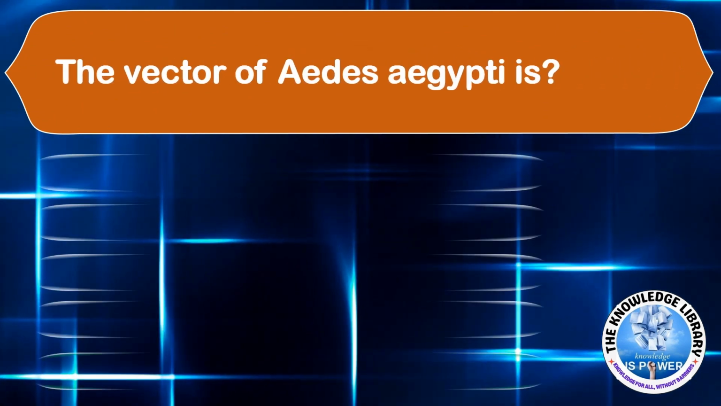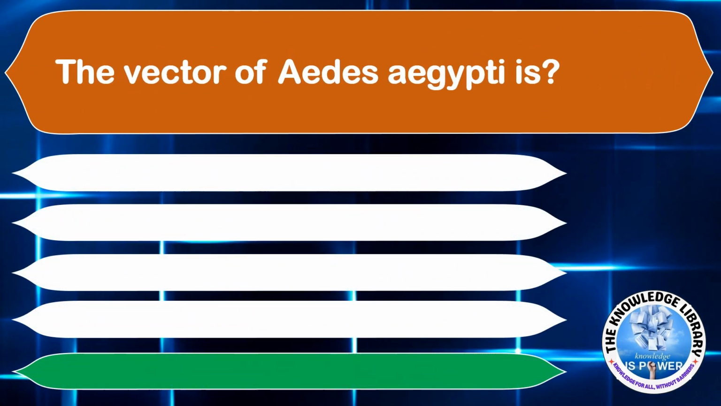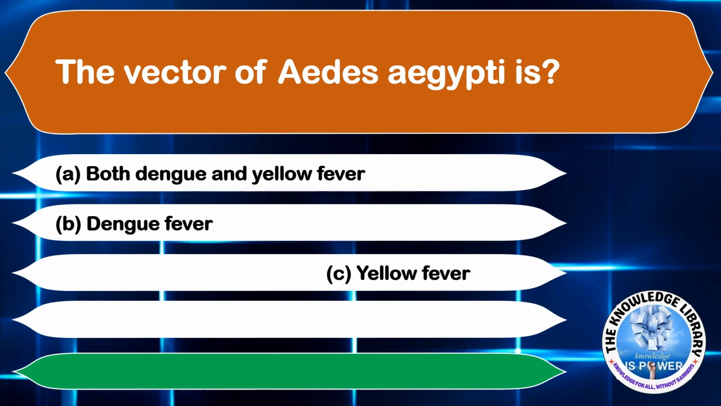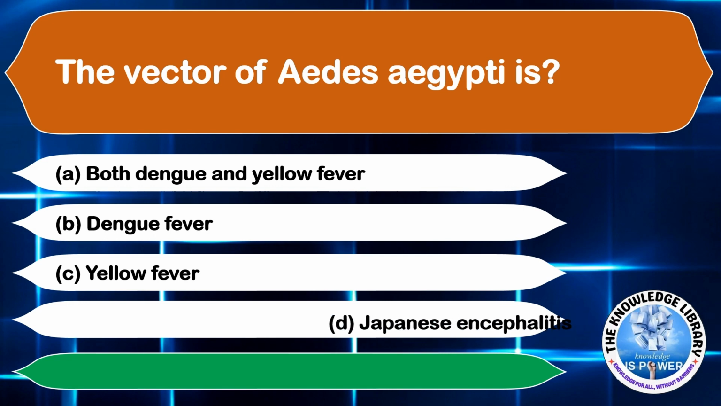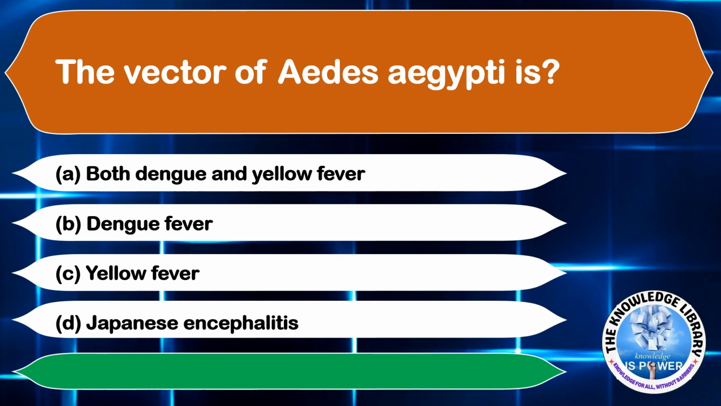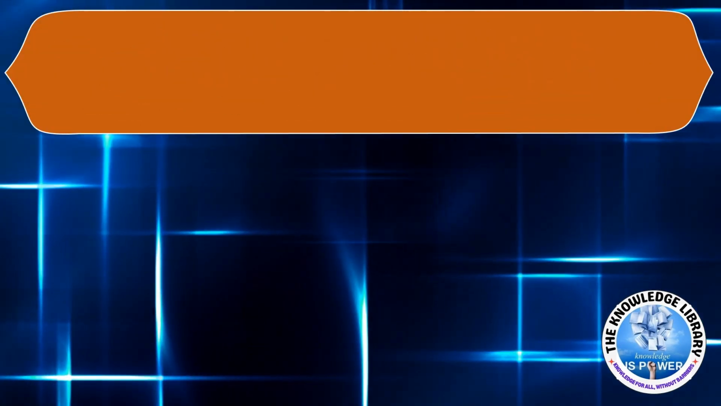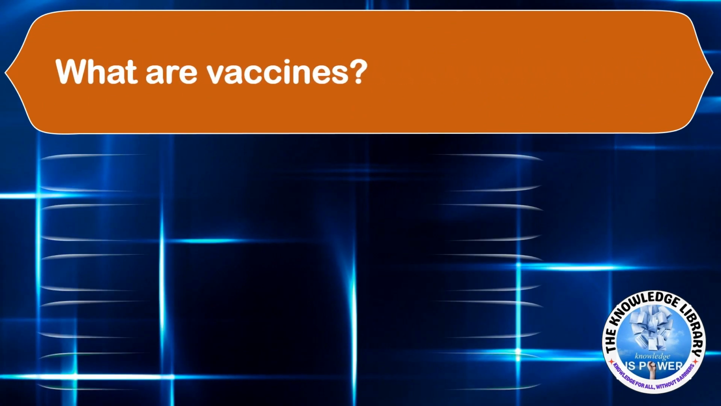The vector of Aedes aegypti is option A, both dengue and yellow fever, option B, dengue fever, option C, yellow fever, and option D, Japanese encephalitis. The correct answer is option A, both dengue and yellow fever. The next question.